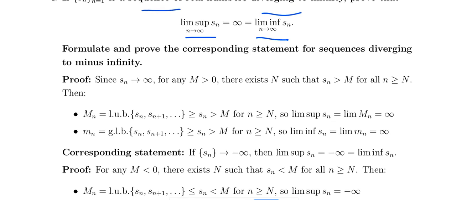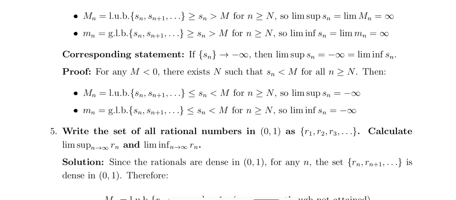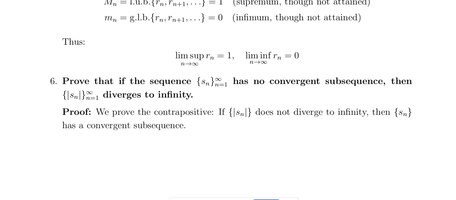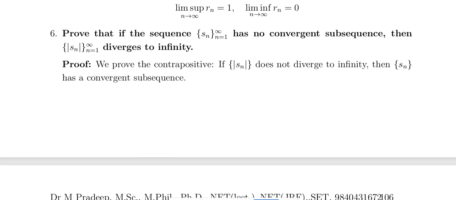We can say the same for minus infinity. And if the sequence has no convergent subsequence, then the modulus of Sn diverges to infinity.